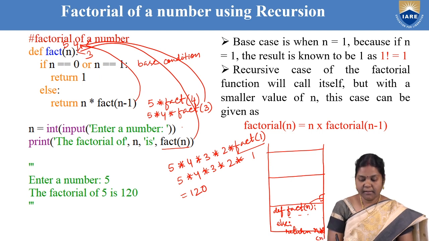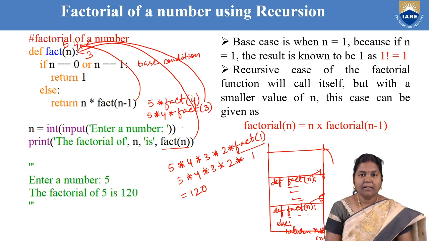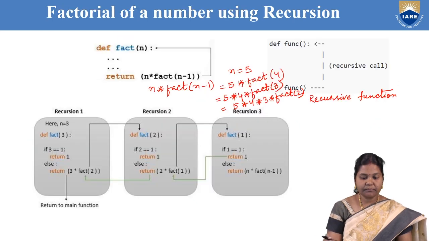When you write again, there will be a call made a second time. So the second time it is fact of 4. So here n becomes 4. Then again the third time it will be made. Like that in the stack the code is pushed again and again until the base condition is reached for different values of n. Now let us understand how it works.